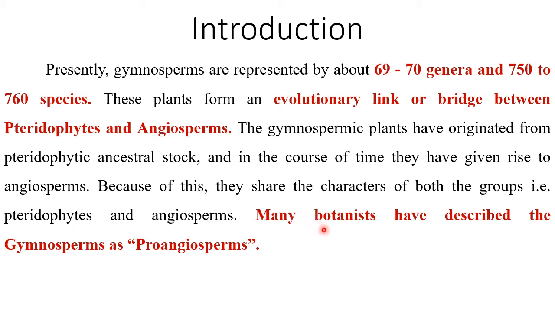Many botanists have described the gymnosperms as proangiosperms, and there is one evolutionary theory that is called Nitsch's origin theory of angiosperms, and this theory mostly shows the similar characteristics between gymnosperms and angiosperms. So now we will start studying general characteristics of gymnosperms.